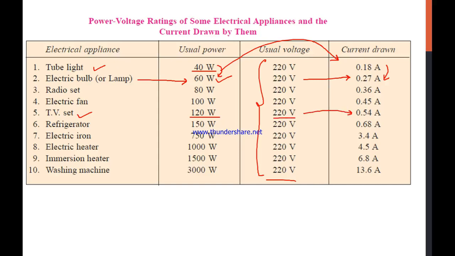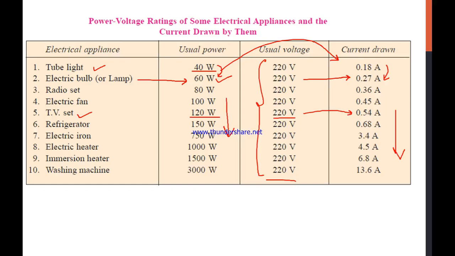Similarly, you can calculate the value of current with your own effort also, and check how, as we see the power increasing for the constant voltage, the current values are also increasing as we move down the table. That means if the power consumption is more for a constant potential, the current value is also higher.